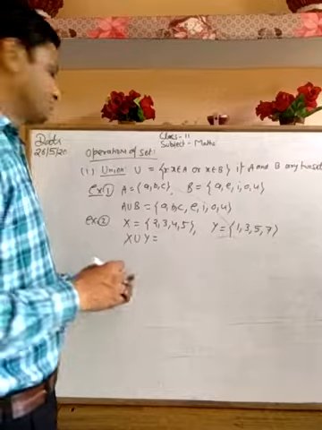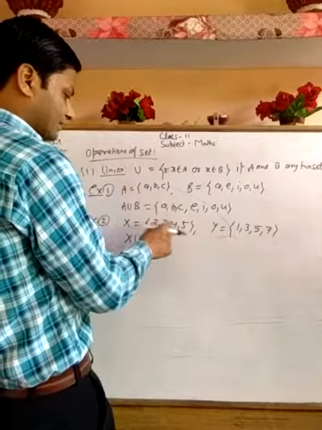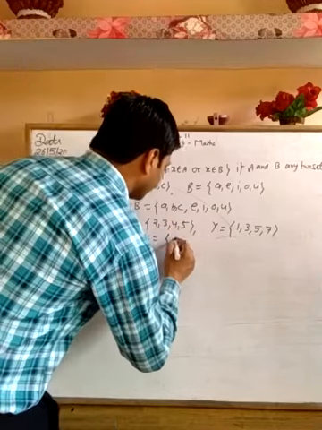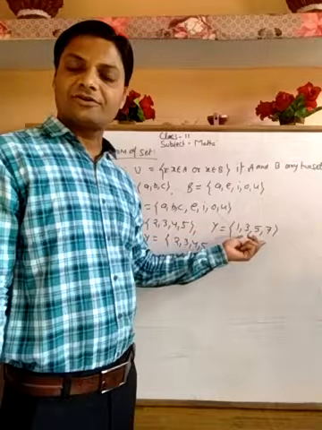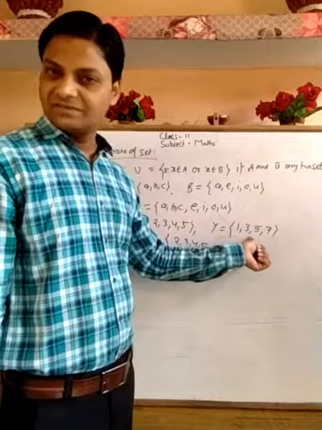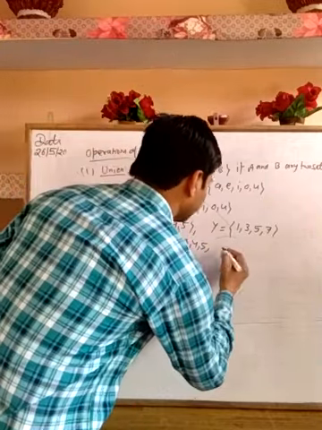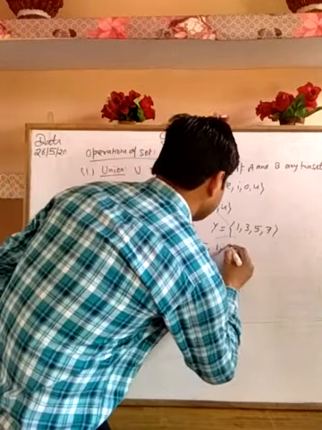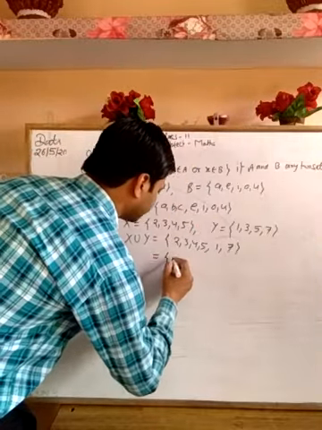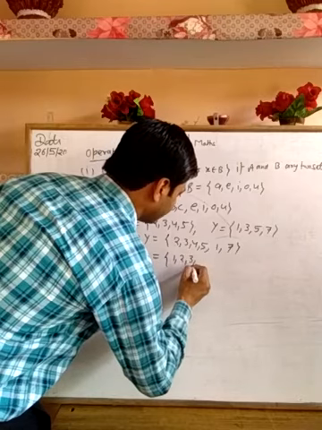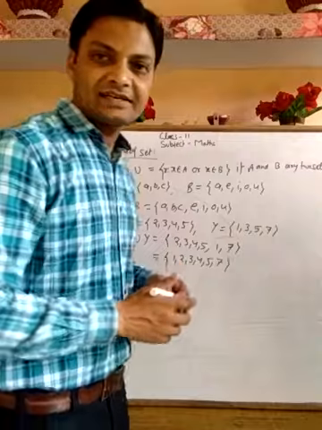First of all, denote the elements of set x: 2, 3, 4, 5. Now the rest of the elements we denote from set y. 1 is left, 3 and 5 we have already denoted, and 7. You can arrange it in ascending order: 1, 2, 3, 4, 5 and 7. These are examples of union of sets.